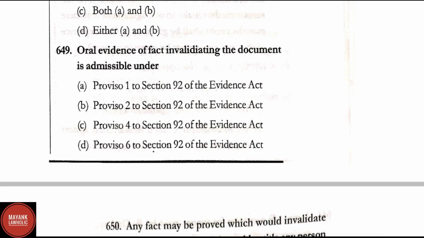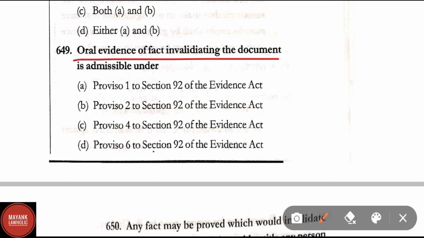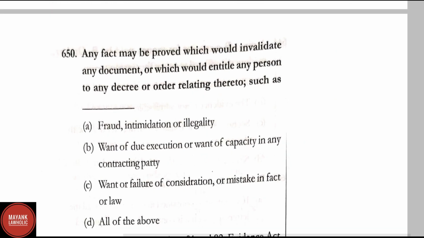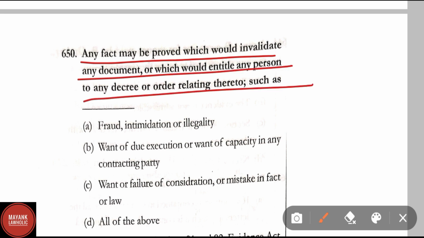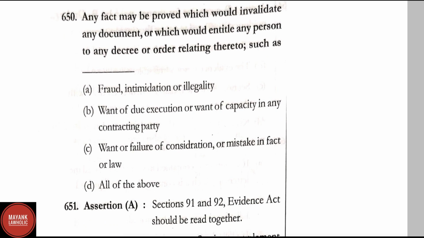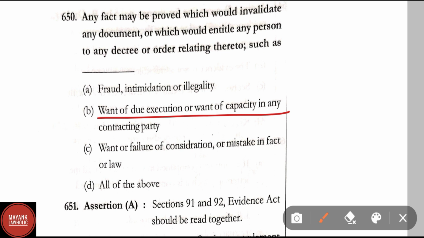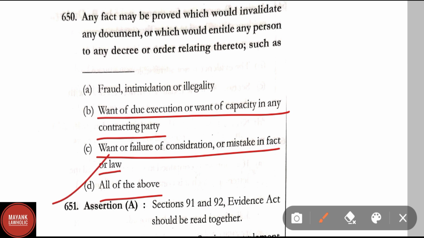Question number 649. Oral evidence of fact invalidating the document is admissible under. The correct answer here is option A, proviso 1 to section 92 of the Evidence Act. Question number 650. Any fact may be proved which would invalidate any document or which would entitle any person to any decree or order relating thereto, such as fraud, intimidation or illegality, want of due execution or want of capacity in a contracting party, want or failure of consideration, or mistake of fact or law; all of the above. Here the correct answer is option D, that is all of the above.